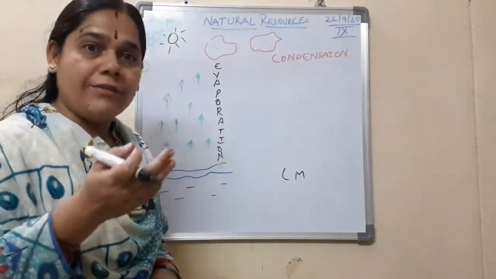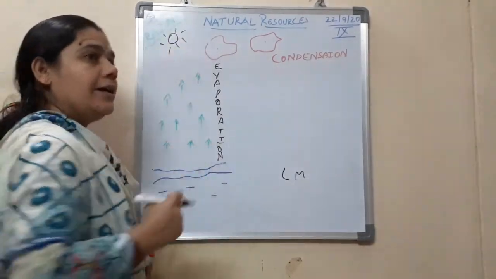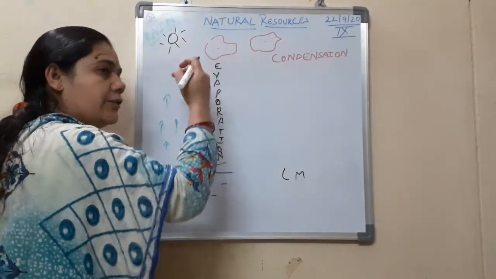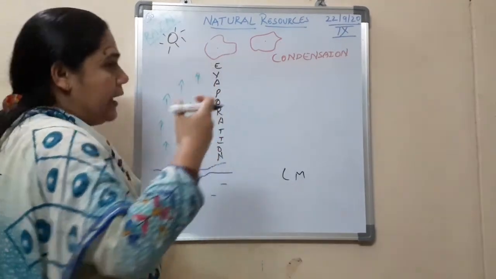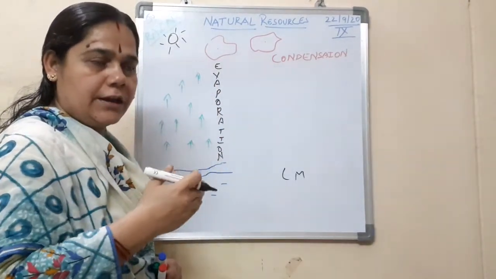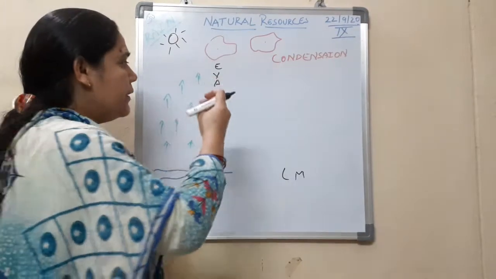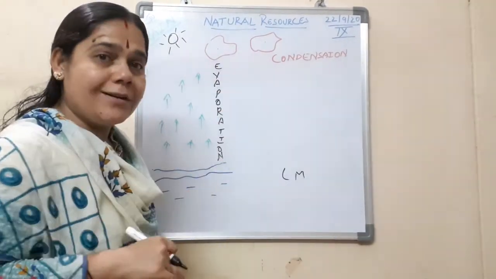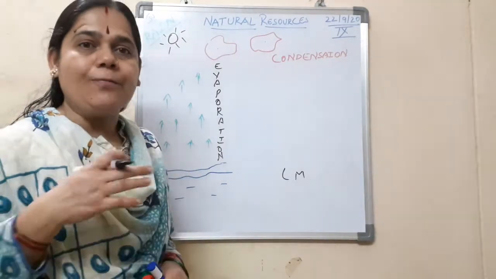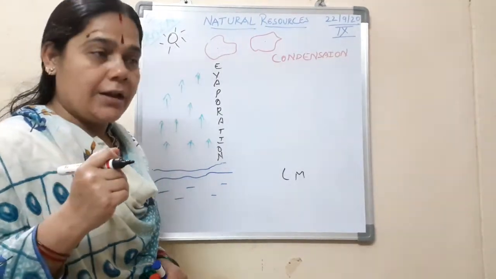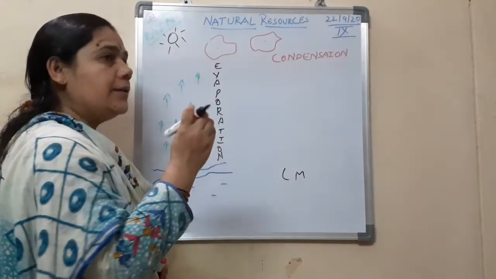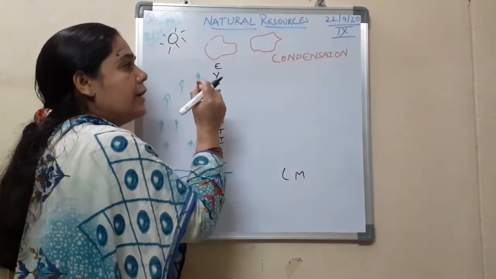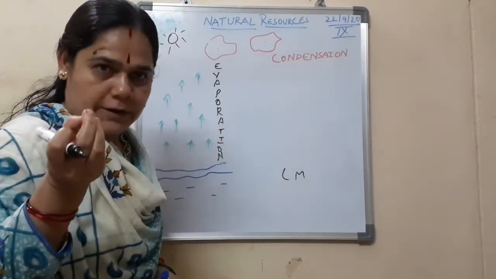Okay, so when they rise up, they reach a certain height wherein due to low temperature, because as we know, as the temperature keeps on decreasing, the water vapor starts slowly cooling down. Thereby now the reverse happens. And what is that reverse? Now conversion of water vapor back to liquid. But then it cannot happen simply, in the sense when the water vapor starts cooling down, they form water droplets.